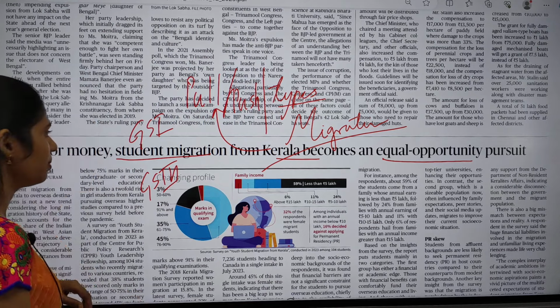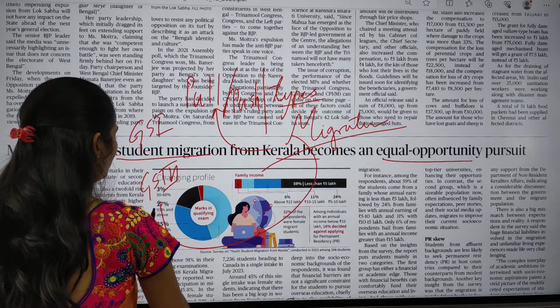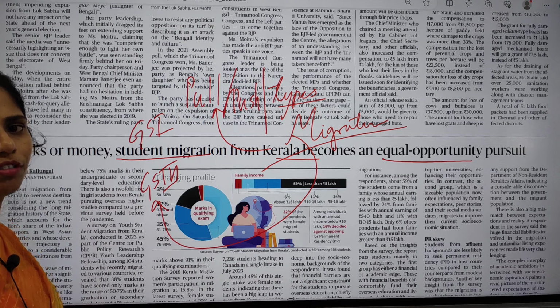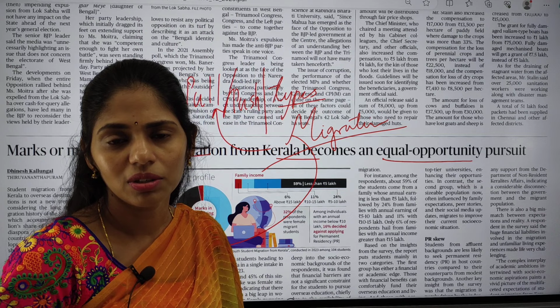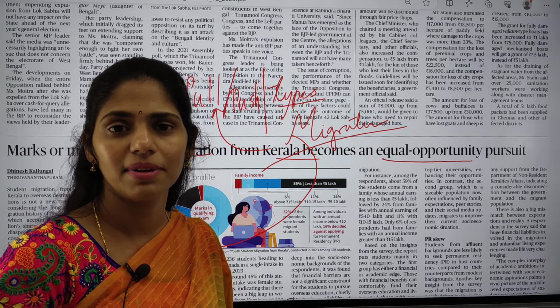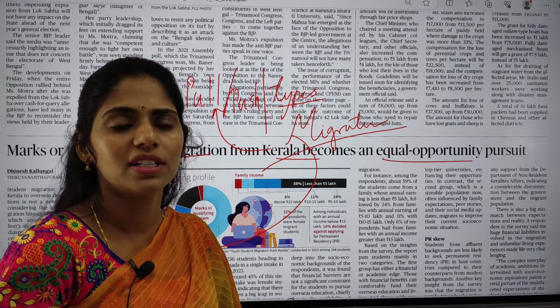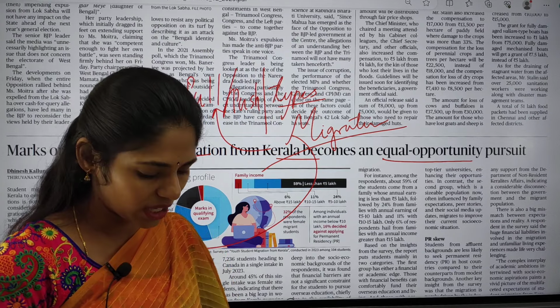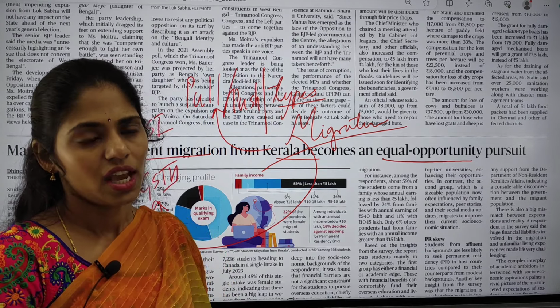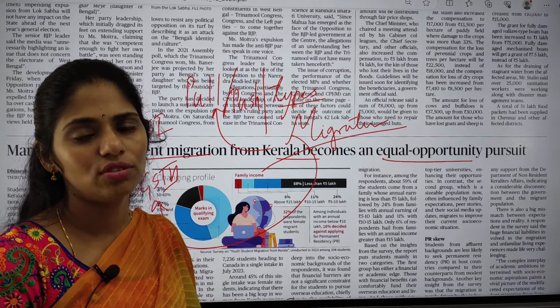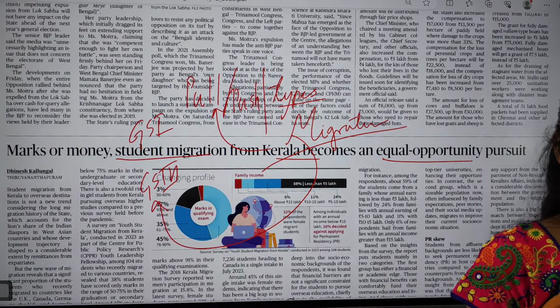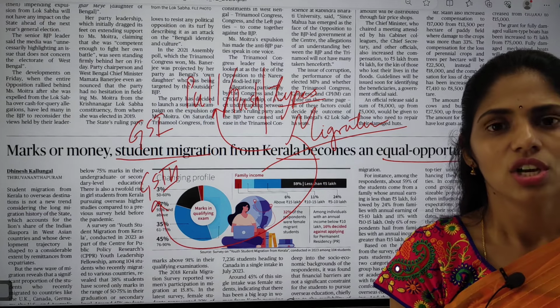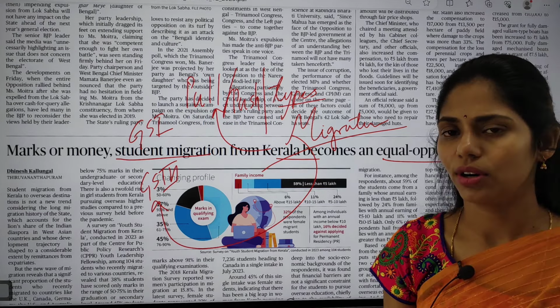And from the economy point of view, you have to see how migration affects the economy of a country. For example, if you migrate to other countries, the money that you send back is called remittances. So what is the role of remittances in our Indian economy? That point you can see. And one more thing: whenever interstate migration is happening, that is migration from one state to another state, what will be the impact on the socio-economic conditions? That is also very, very important.